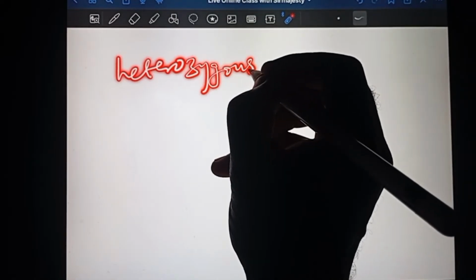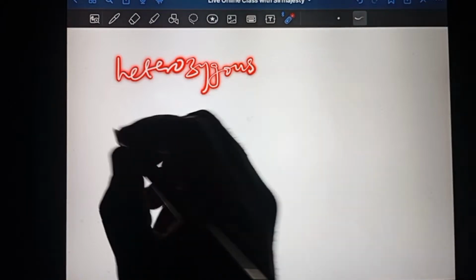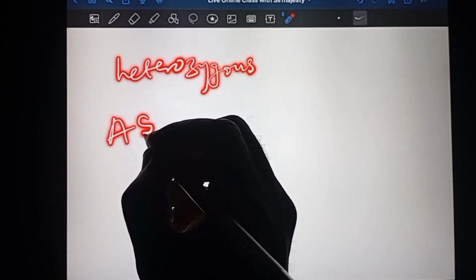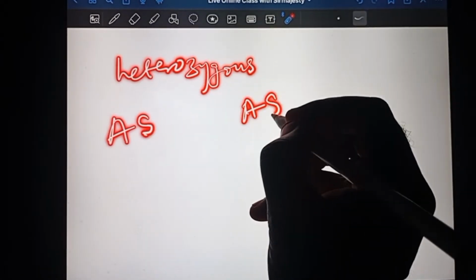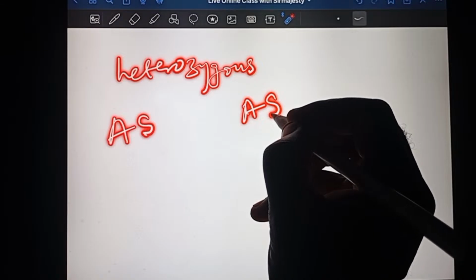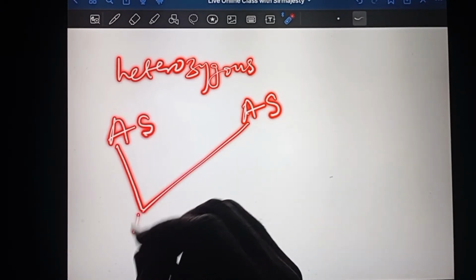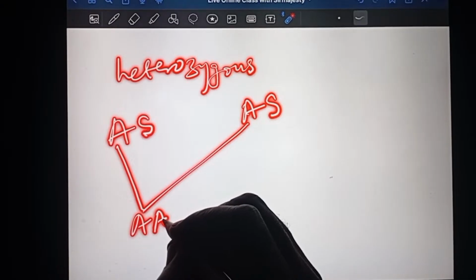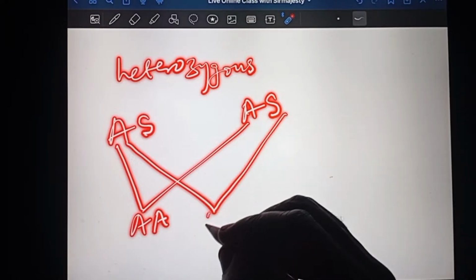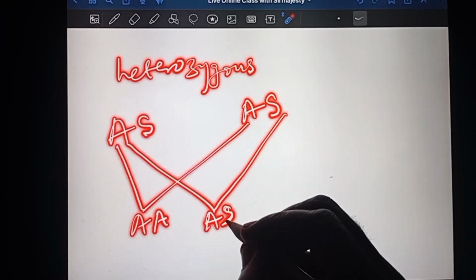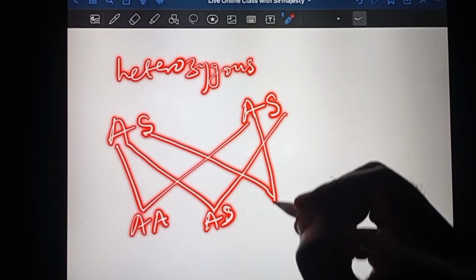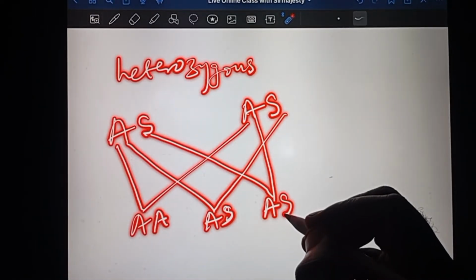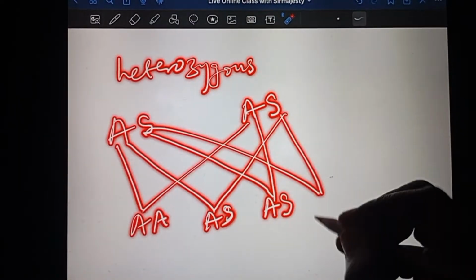Heterozygous means a pair of unidentical genes, a pair of dissimilar genes that are not alike. Like if I say AS, this is heterozygous. So AS versus another AS, let us see who will be a sufferer. If you cross this way, A versus A, this person is AA, normal, not a sufferer, not a carrier. Then this person is now AS. This cross gives us a carrier. Then the S again meets the A. Remember, we write the dominant gene before the recessive gene. This is also a carrier, not a sufferer. And finally, we have SS.